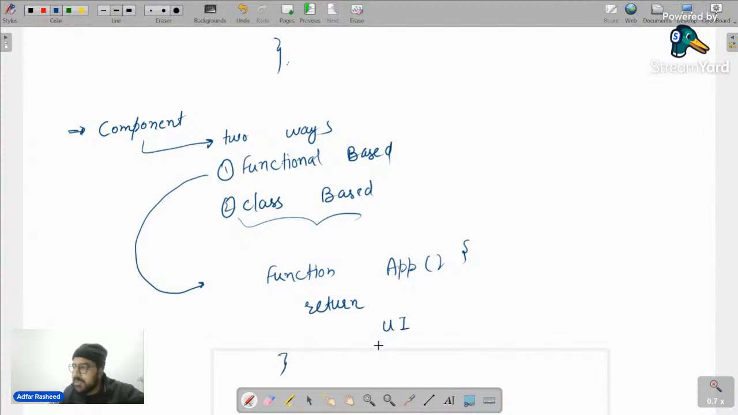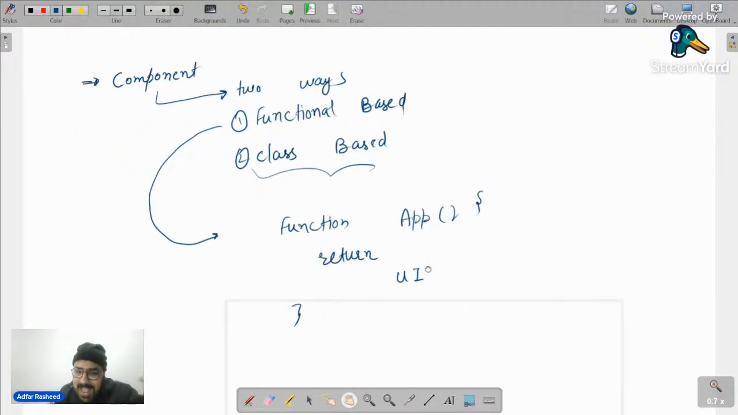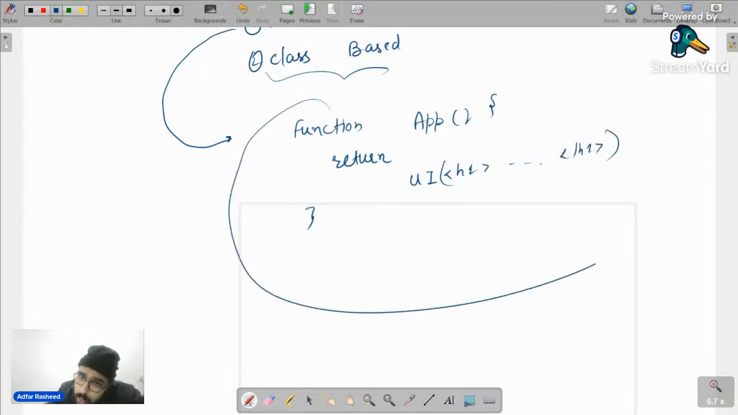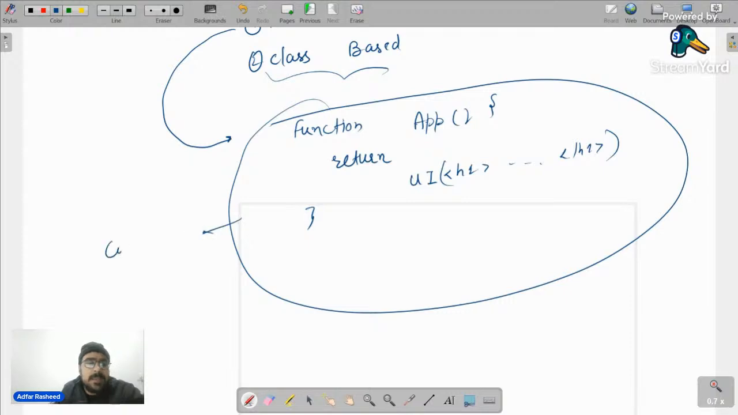By user interface, I mean a div, image, anchor tag, or any kind of thing. So if you define a function, you name that function something and it returns a user interface, maybe an h1 tag or any other tag. Remember, when you create a syntax like this, it automatically means that it is a component. And always remember that functions always return only one thing.